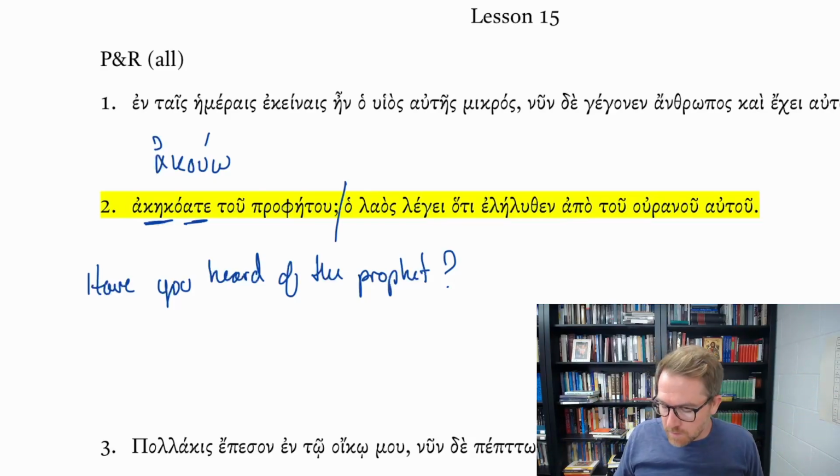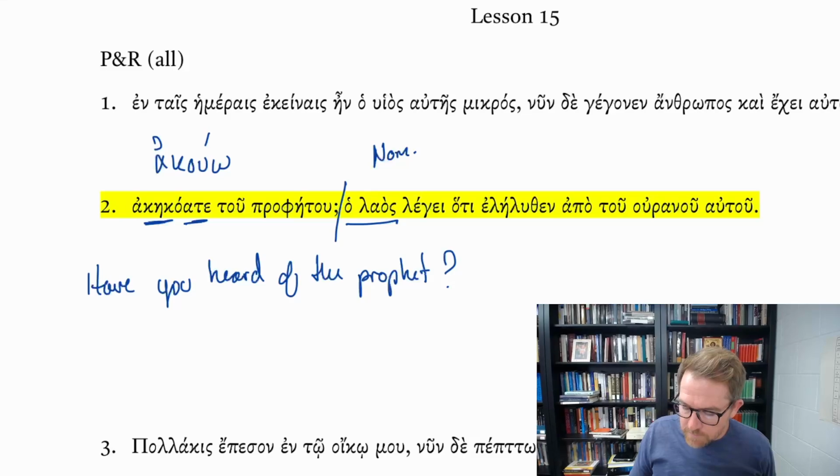Go to the next part of this sentence, the second clause. Ho laos legei hoti elēlythen apo tou ouranou autou. Our subject, of course, is laos. How do I know? Because it's in the nominative, right? Nominative singular masculine, the people.